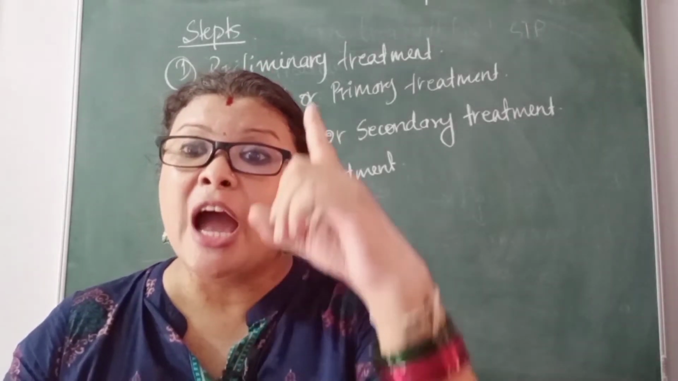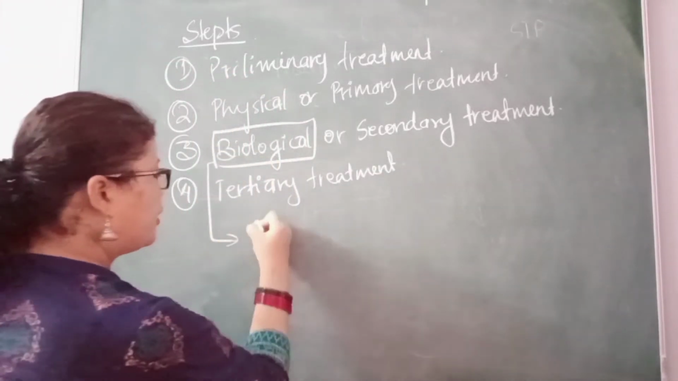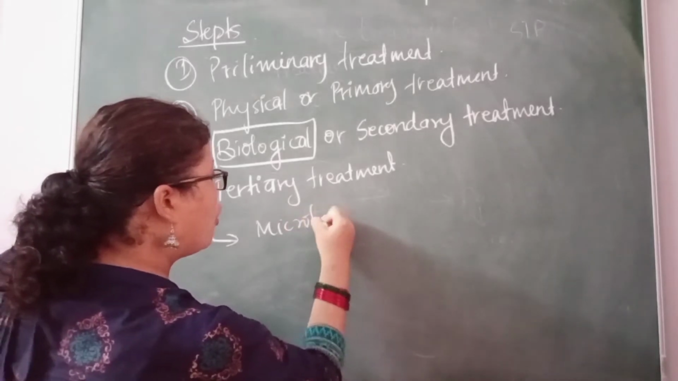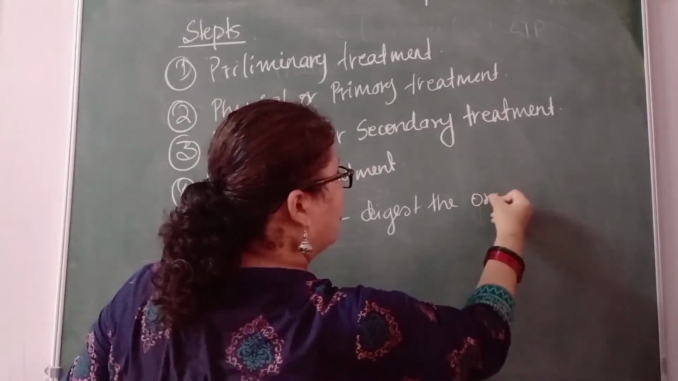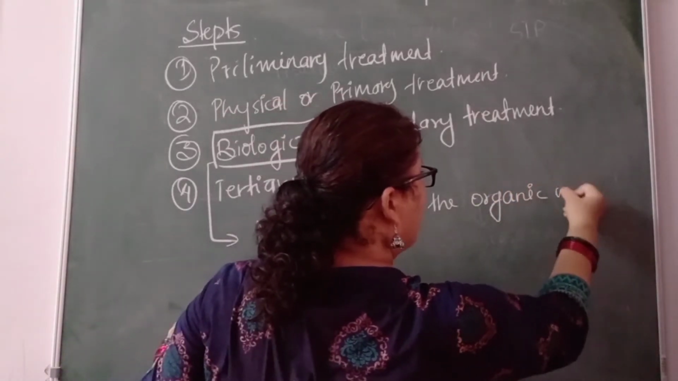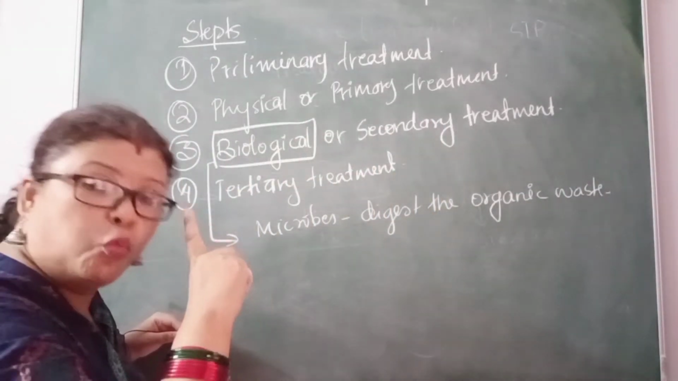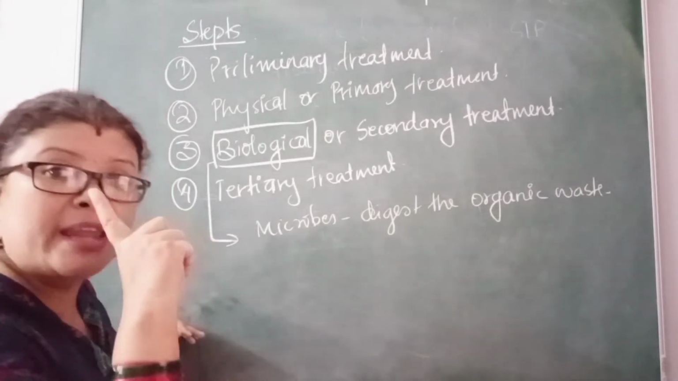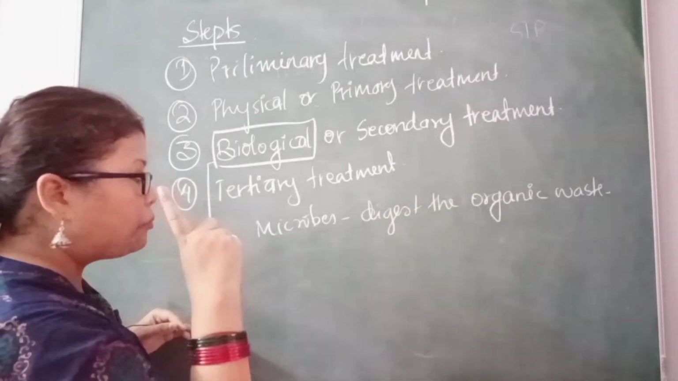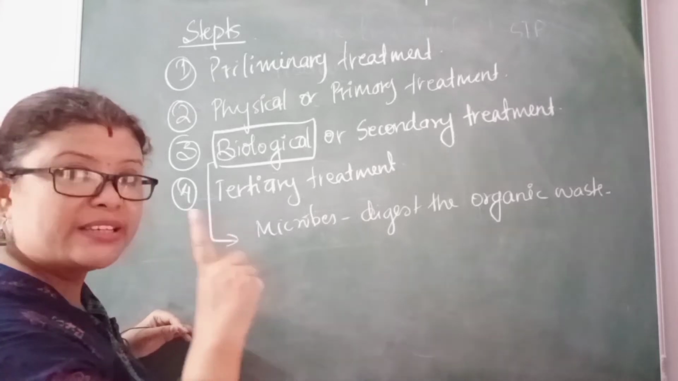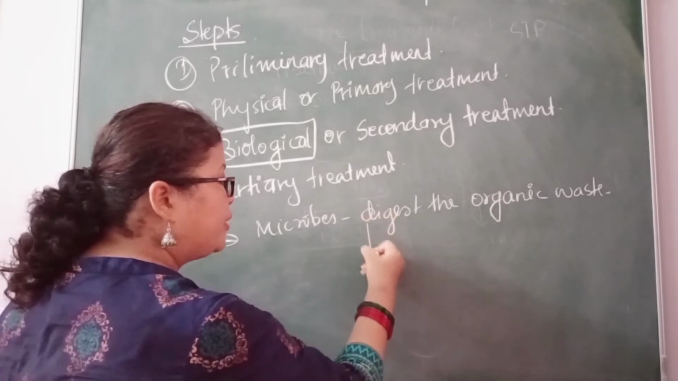Please write down whatever I am saying. Microbes will digest. In the biological treatment, the microbes will digest the organic waste. What are the different microbes? Aerobic and anaerobic microbes will digest the organic waste. Once they digest the organic waste, what happens?